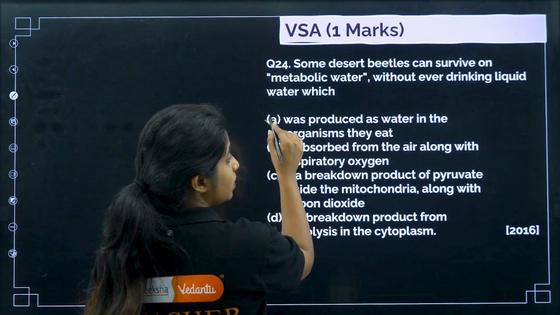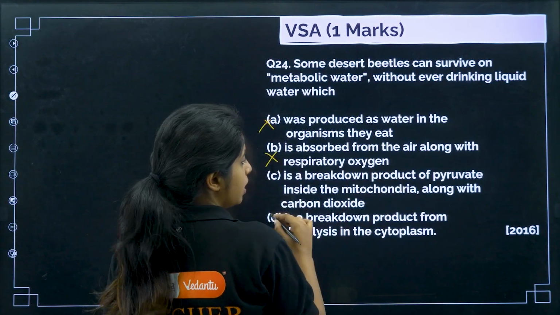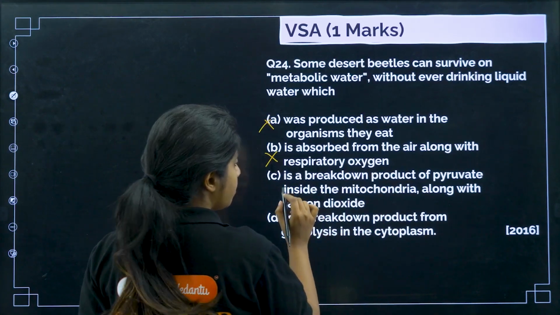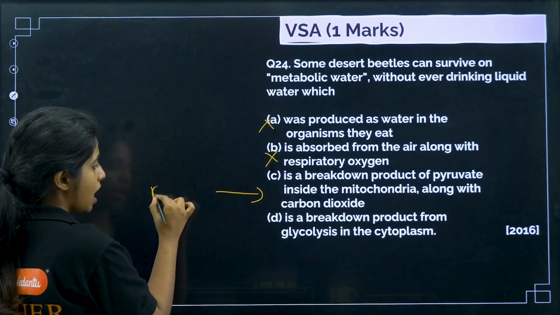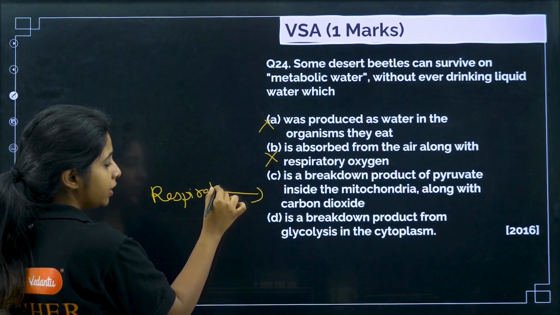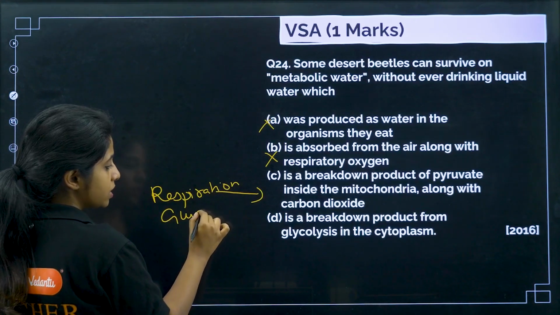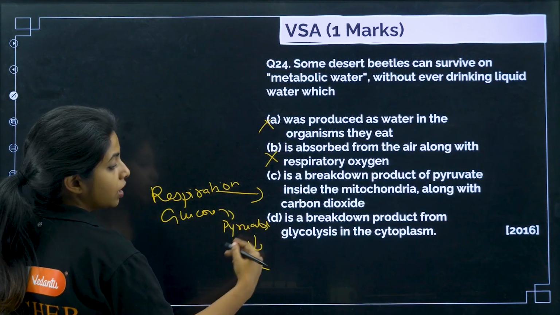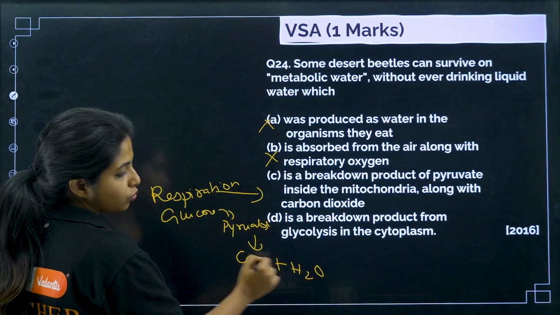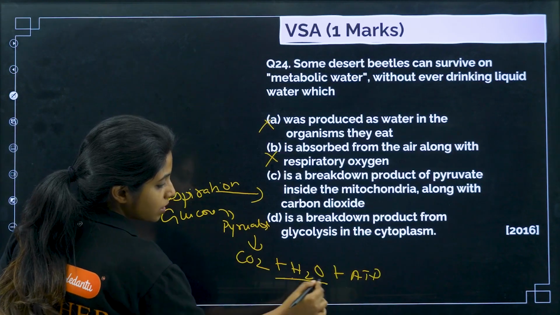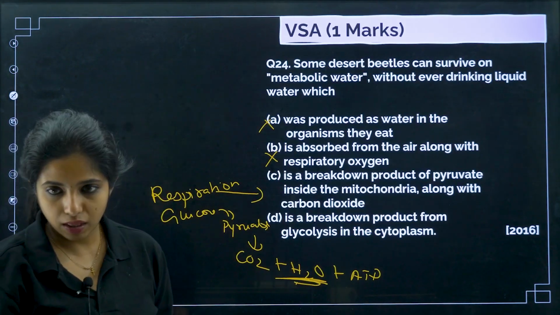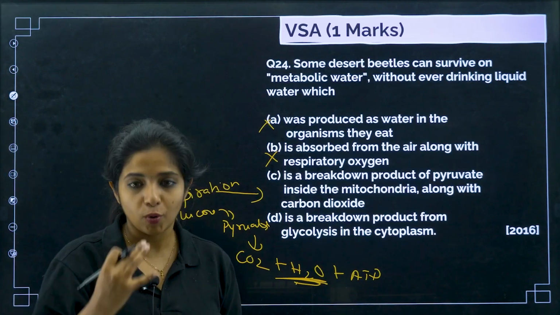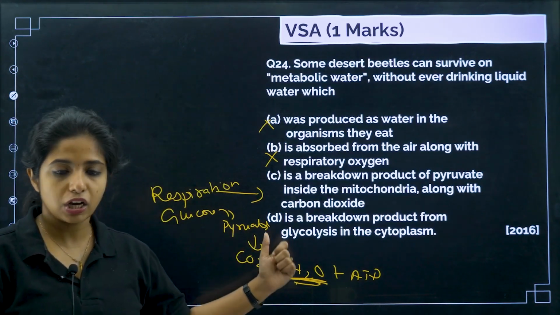Is it absorbed from the air along with the respiratory oxygen? No. It is a breakdown product of pyruvate inside the mitochondria along with carbon dioxide. My dear children, this is a metabolic reaction. What is this reaction? This is respiration. In respiration, when glucose is oxidized into pyruvate, and then pyruvate is further broken down to carbon dioxide, it also gives rise to what? H2O along with ATP. Now this H2O is something that it relies on for surviving. This is the case of the desert beetle. They are surviving on metabolic water, that is water released during metabolic reactions such as this.